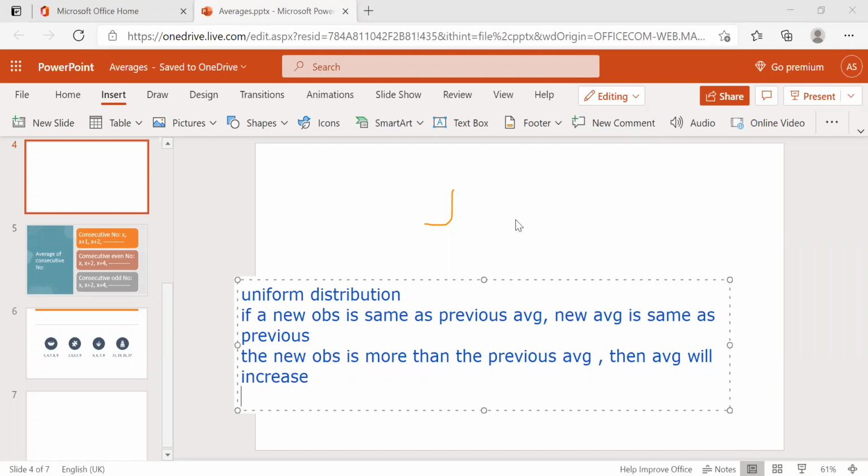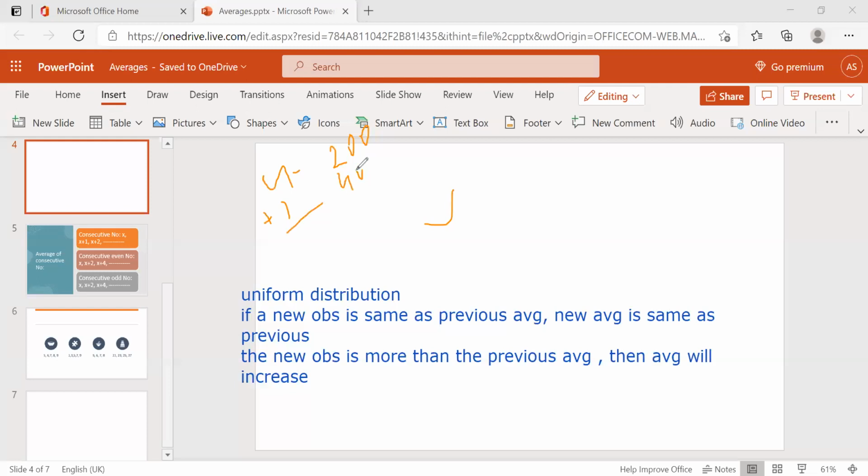Is it clear? Before, there were 4 apples with a weight of 200, and now I'm adding one more apple with a weight of 400 grams. A big apple is added. So the average of the 5 apples will increase, since the extra is uniformly distributed across all 5.